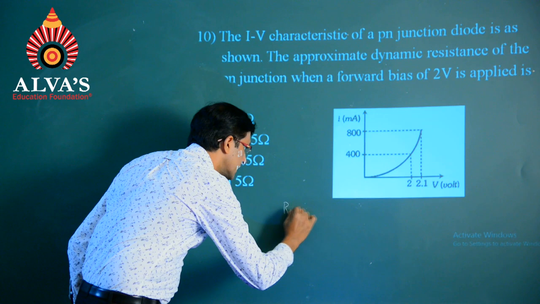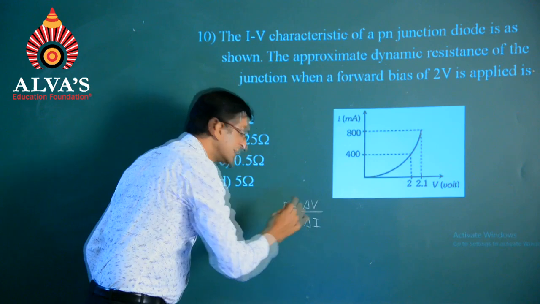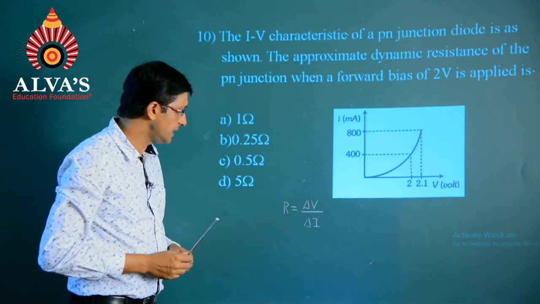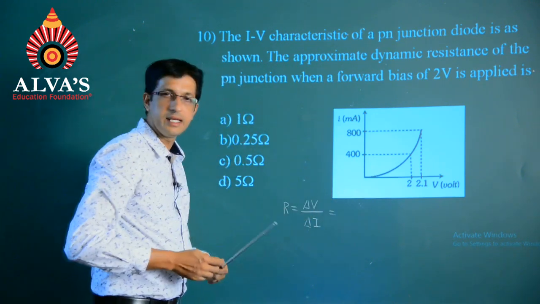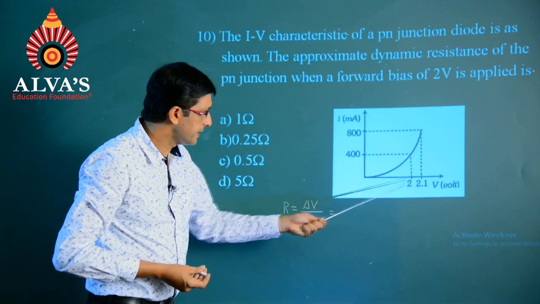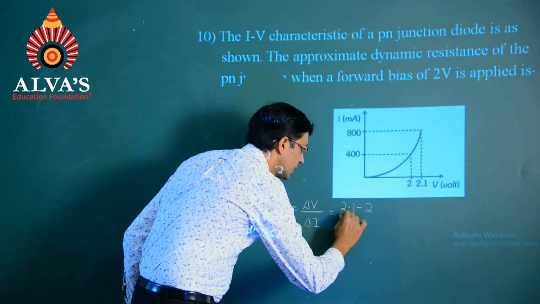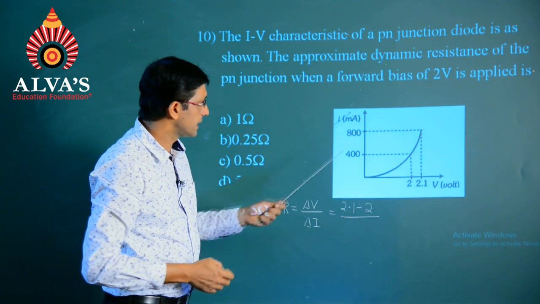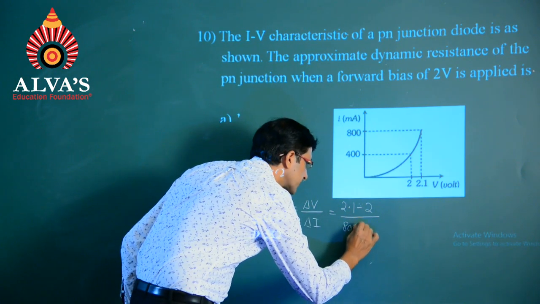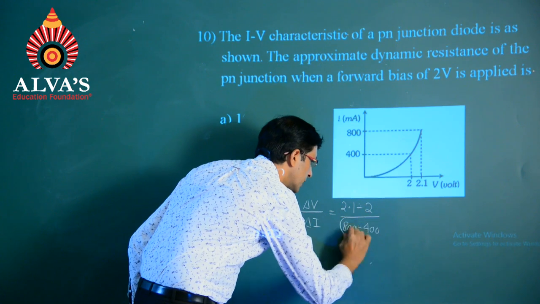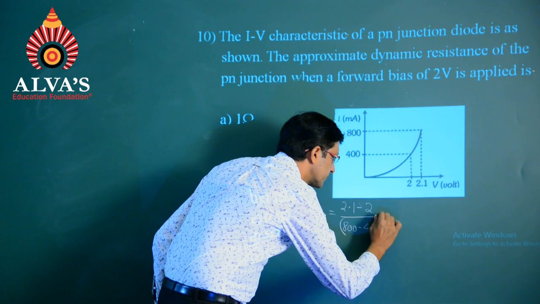Resistance is given as change in voltage with respect to the change in current. R will be equal to delta V by delta I, and when we simplify as per the following, delta V will become 2.1 minus 2 divided by delta I, the change in current, 800 minus 400. So, this will be in milliampere, 10 power minus 3.